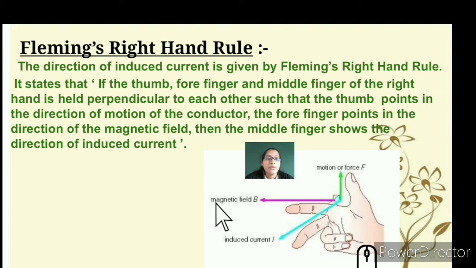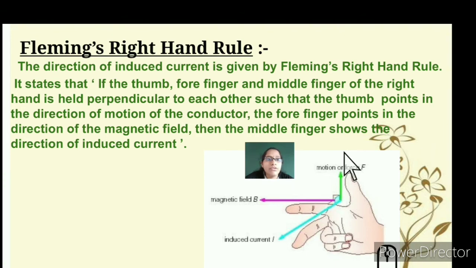The same way we have seen Fleming's left hand rule, now you will hold your fingers and keep your hand as per this figure with your right hand. You can see that the direction of induced current is given the same way, just the direction is changed. Here the middle finger shows the induced current, the forefinger the magnetic field, and the thumb the motion, that is force. So it's the same way that you held the left hand, now you will hold your right hand.